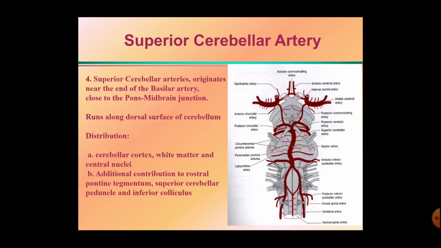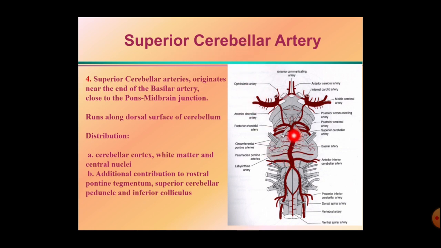Next is the superior cerebellar artery. Superior cerebellar arteries originate near the end of the basilar artery, close to the pontomesencephalic junction. It runs along the dorsal surface of the cerebellum. It supplies the cerebellar cortex, white matter and the central nuclei. Additional contribution to the rostral pontine tegmentum, superior cerebellar peduncle and the inferior colliculus. So as per the name, the superior cerebellar artery supplies the superior surface of the cerebellum.